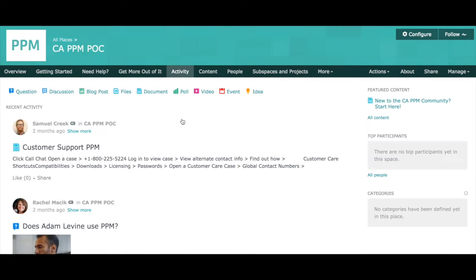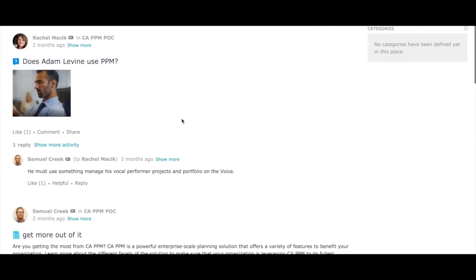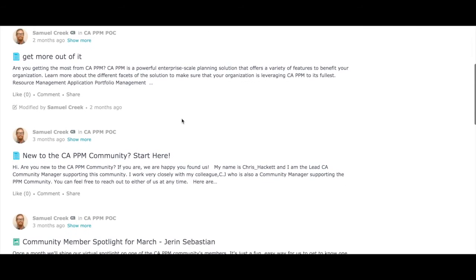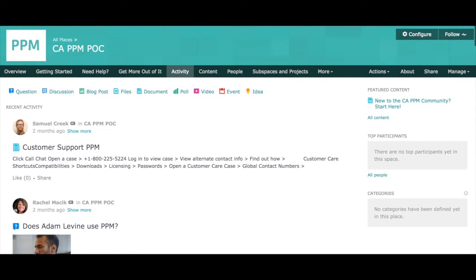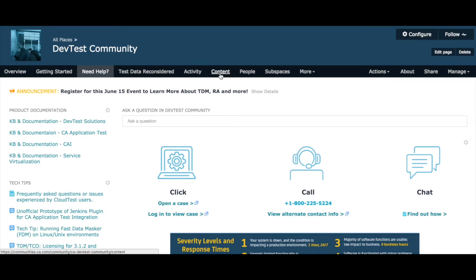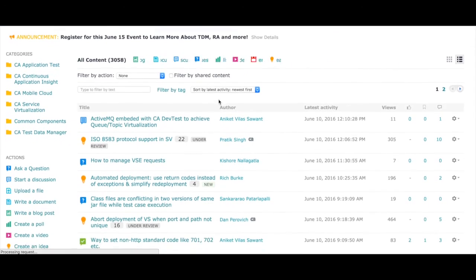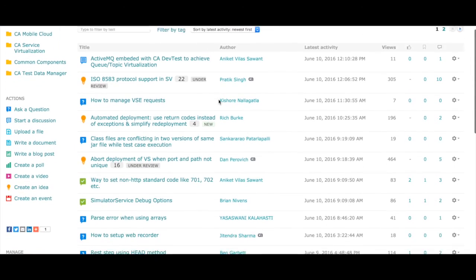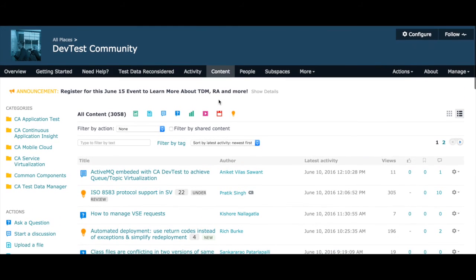The activity page, no longer on the overview page, is its own entity. Simply click activity and you can view everything happening in the community here. Content still remains on its own separate page and looks exactly the same. These are just a few changes to make it easier to find what you're looking for.